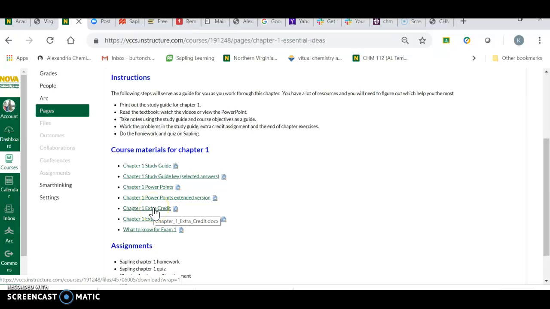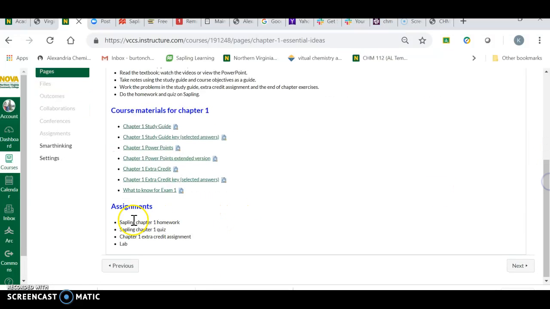Extra credit. There's extra credit available for every single chapter. The best way to study for this course is to do the extra credit. So after you've gone through and gotten a basic idea, start looking at the extra credit. And then with every chapter, you have Sapling assignments. So you already have bought your Sapling. You know what you're doing there.